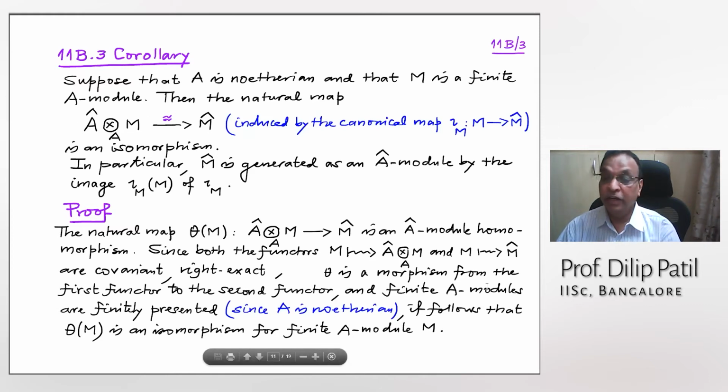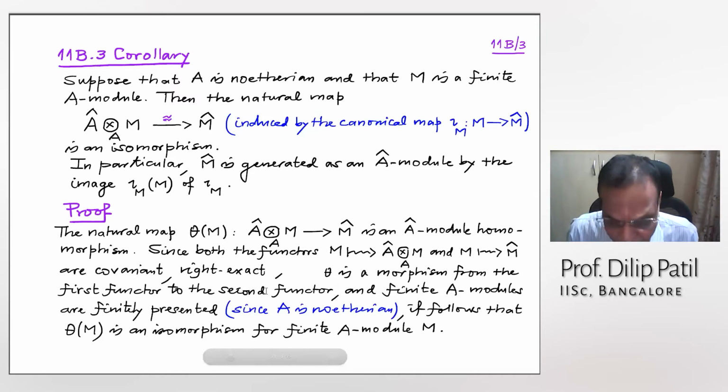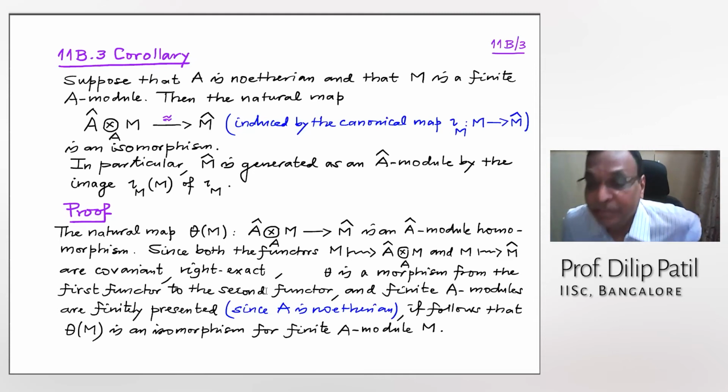Therefore, theta M is an isomorphism on finite modules. Now, as usual, you have to write down a commutative diagram, with the first two rows resolving M, then look at the kernel, and then the usual diagram chasing, and with that you can show that this theta M is actually an isomorphism. You will have to use maybe the 5 lemma or the snake lemma or whatever.